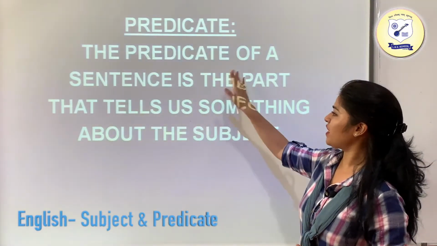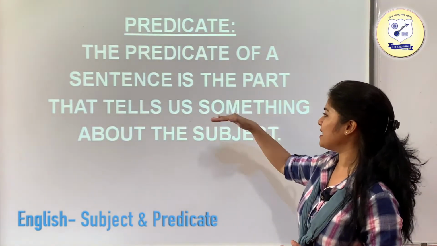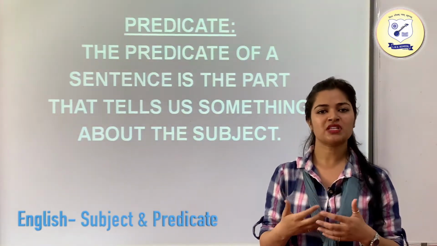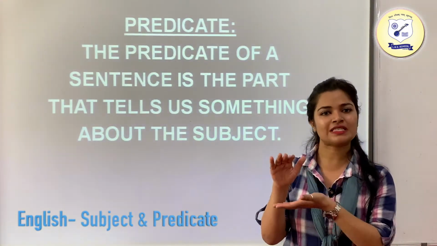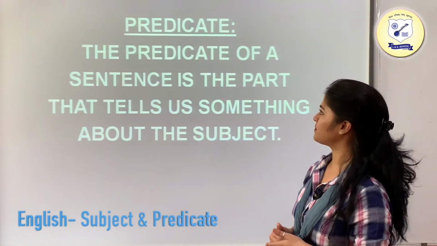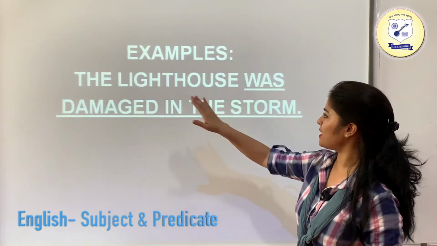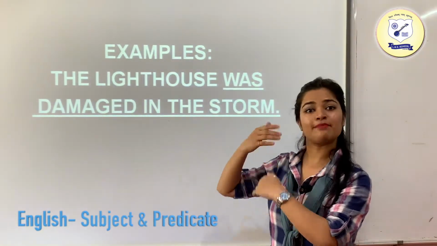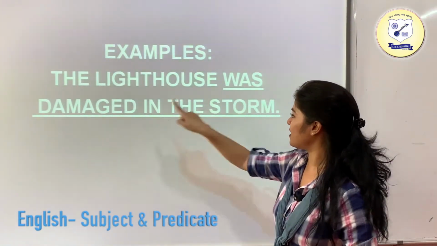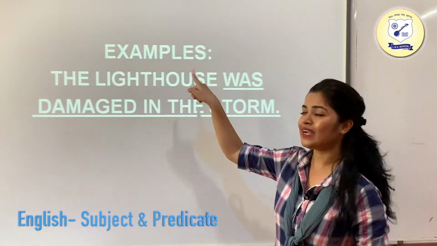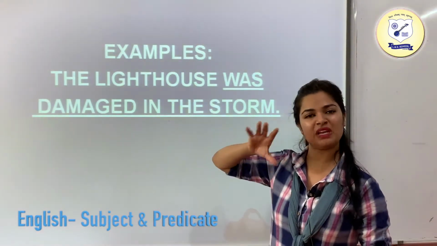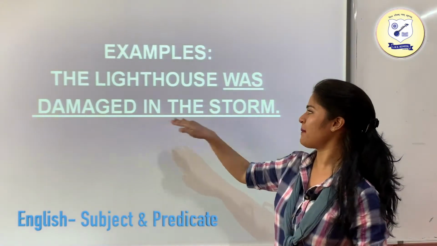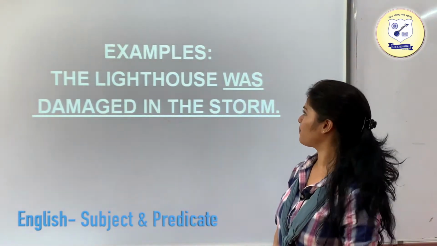The predicate of a sentence is the part that tells us something about the subject. If we want to tell or talk about the subject, then that part of the sentence is known as the predicate. An example is: the lighthouse was damaged in the storm. The lighthouse is the subject, since this sentence is about the lighthouse, which was damaged in the storm. So this is the predicate: was damaged in the storm.